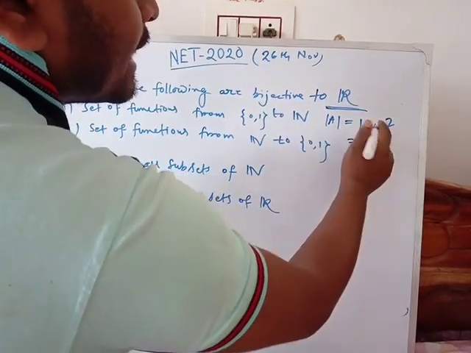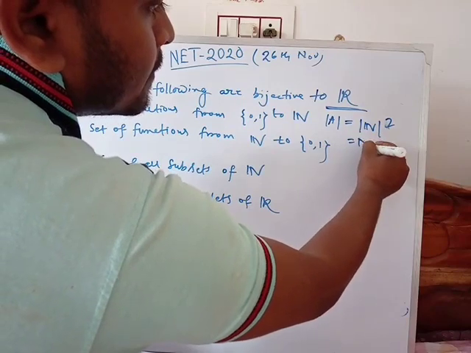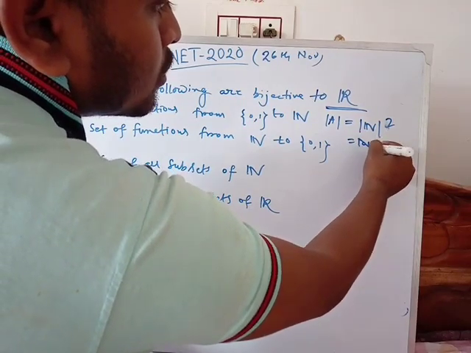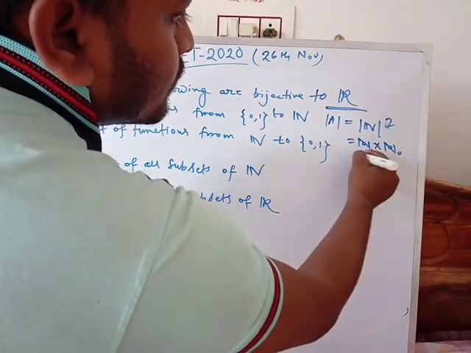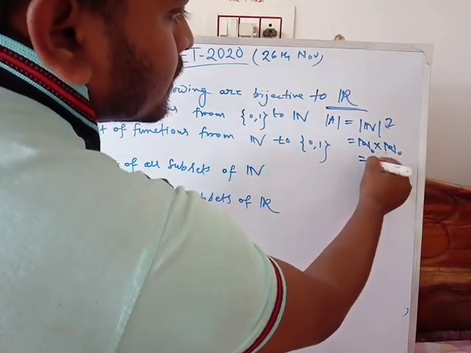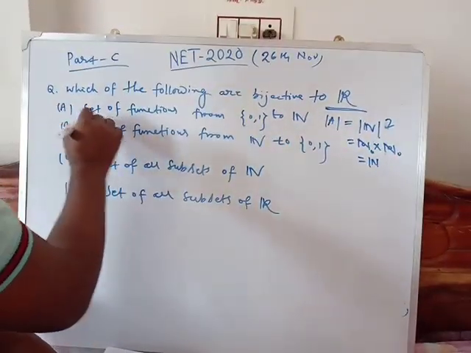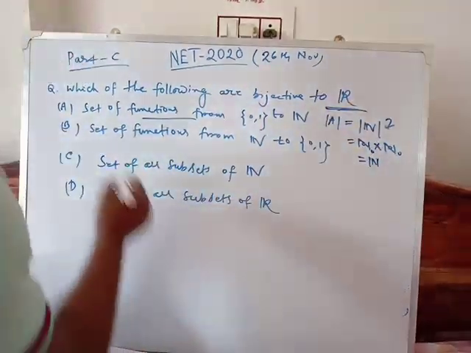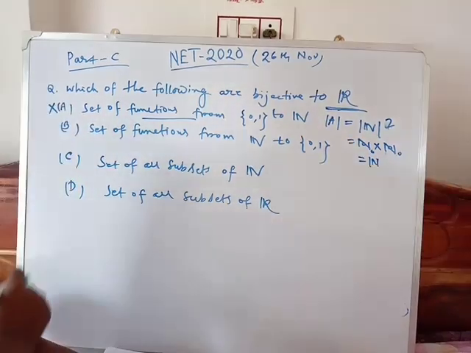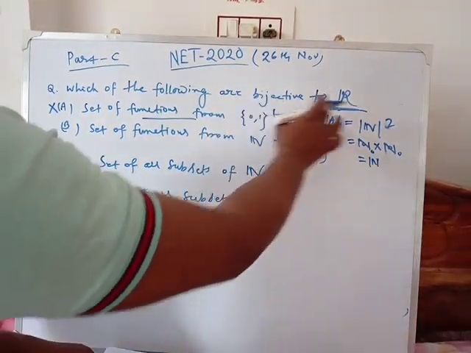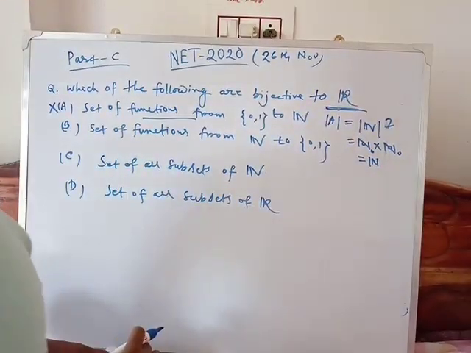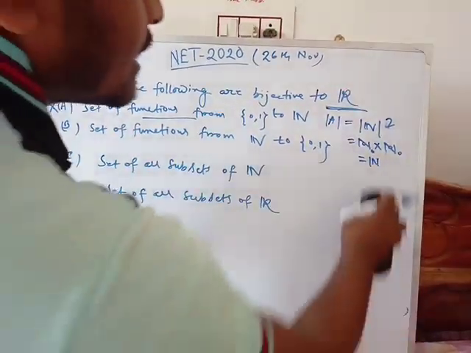So the cardinality of N is aleph naught, so aleph naught to the 2, aleph naught cross aleph naught, is also aleph naught, so this is countable. So option 1 is countable but R is uncountable, so it cannot form a bijective mapping with R, so this option is cancelled.